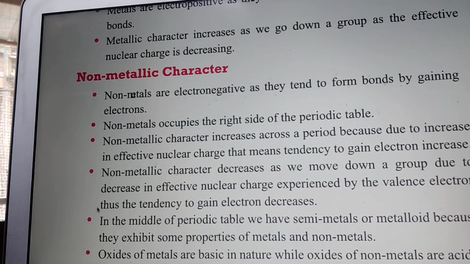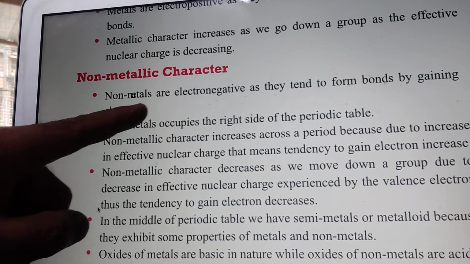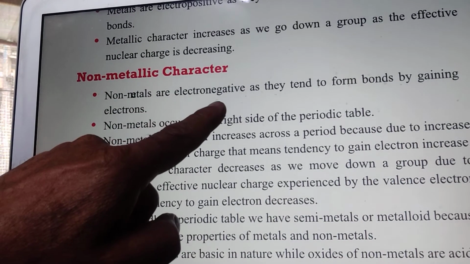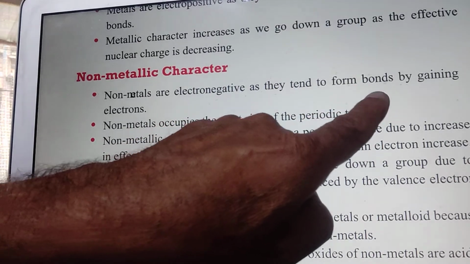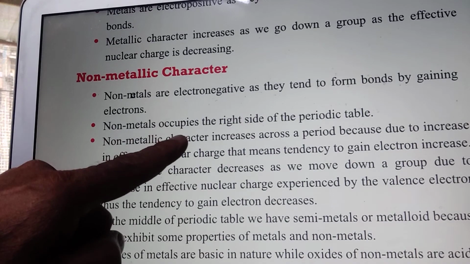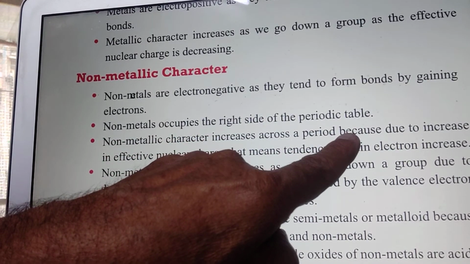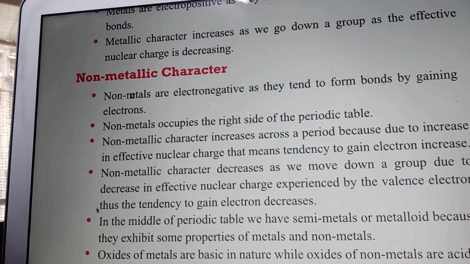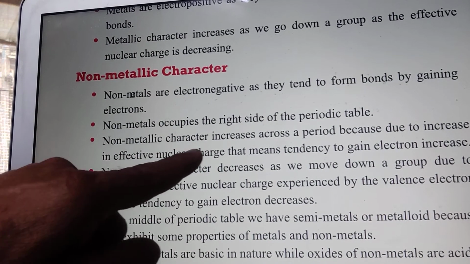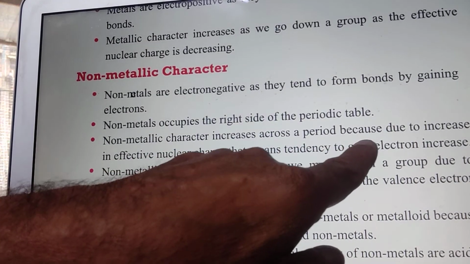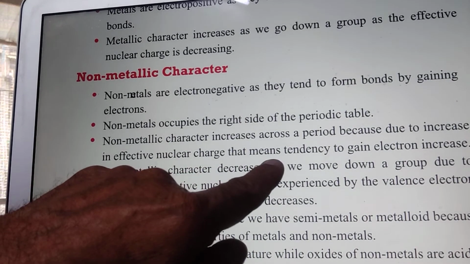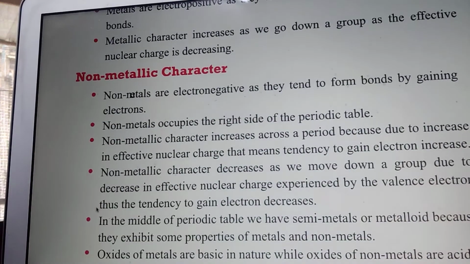And about the non-metallic character, non-metals are electronegative. Metals were electropositive, non-metals are electronegative as they tend to form bonds by gaining electrons. Non-metals occupy the right side of the periodic table. On the left side you find the metals, on the right side you will find the non-metals. Non-metallic character increases across the period because due to increase in effective nuclear charge, the tendency to gain electrons increases.